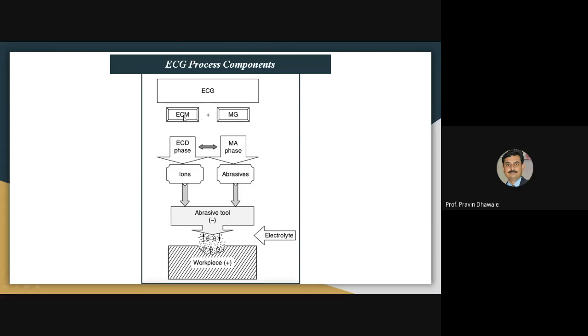In electrochemical machining, electrochemical dissolution takes place, and it is combined with mechanical grinding. In mechanical grinding, material is removed by the mechanical abrasion process.